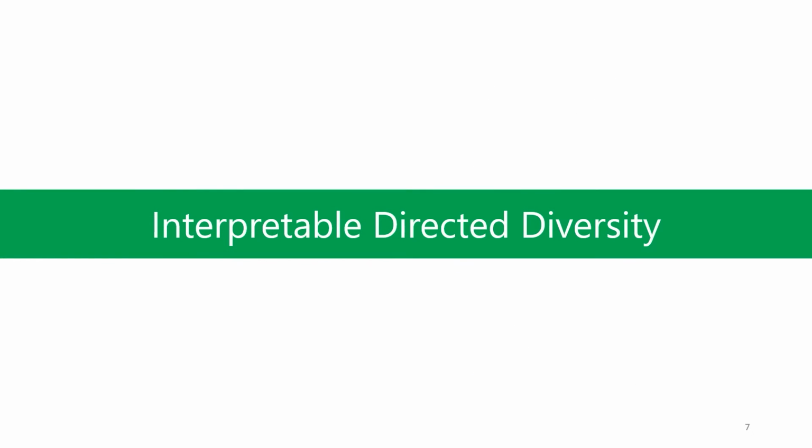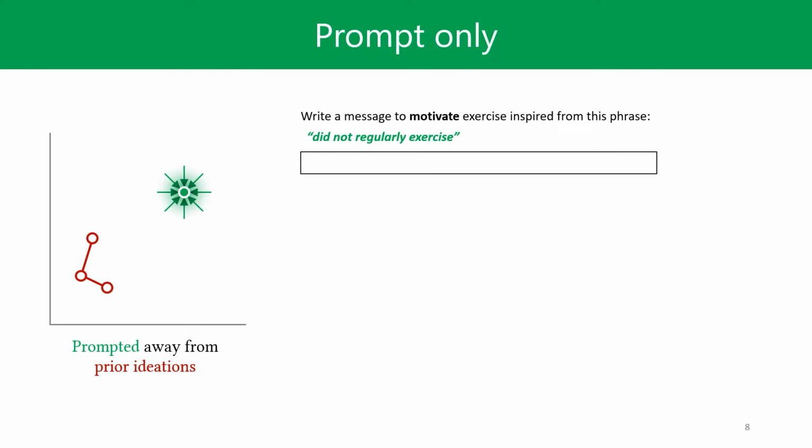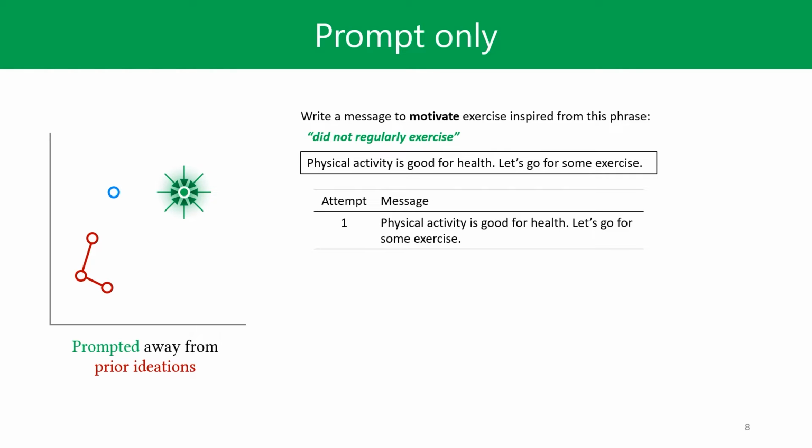Next, let's walk through the iterative ideation process and see how we generate the feedback for ideators. Imagine we have some prior ideations. Now an ideator receives a prompt, "did not regularly exercise", then produces a motivational message to encourage exercise. Without any feedback, the ideator could only revise the ideation intuitively.